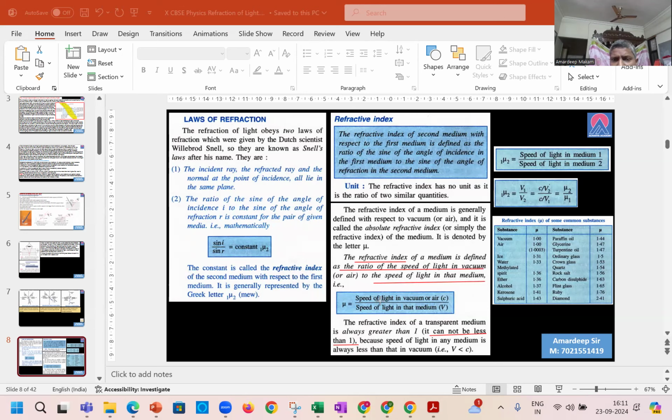Please understand, it cannot be less than 1. It can be either equal to 1 or greater than 1. You have to understand that the speed of light in vacuum is more than the speed of light in a medium. Because the numerator is more than the denominator, it cannot be less than 1. For mu to become less than 1, the speed of light in the medium should be greater than the speed of light in vacuum, which is not possible. Speed of light in any medium is always less than that in vacuum, and therefore the refractive index will never be less than 1.